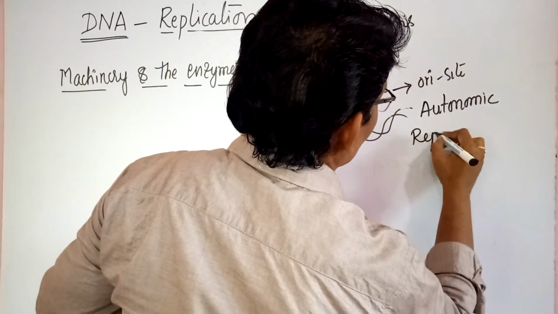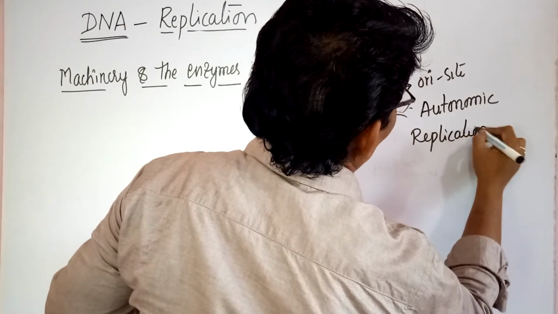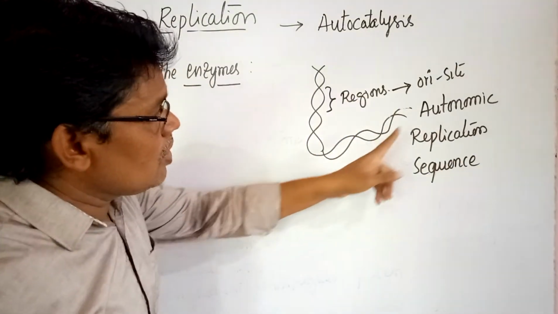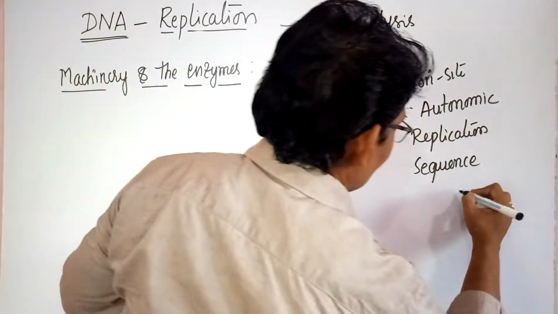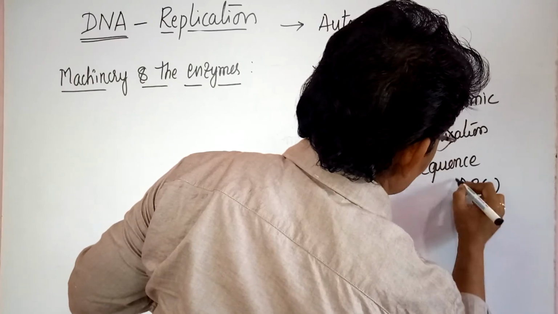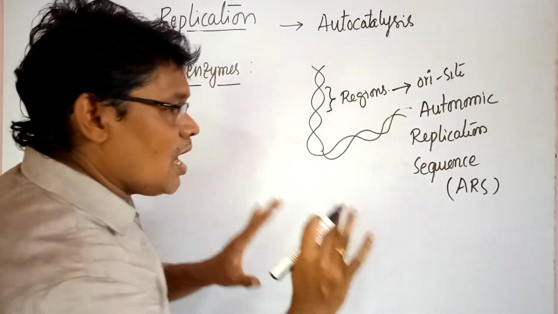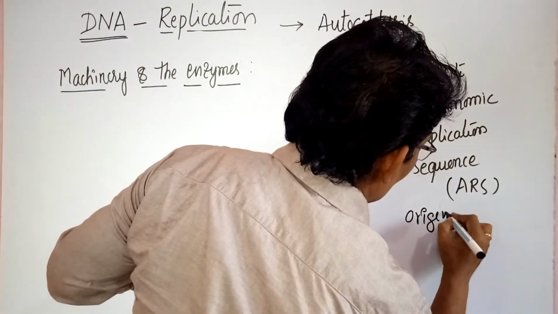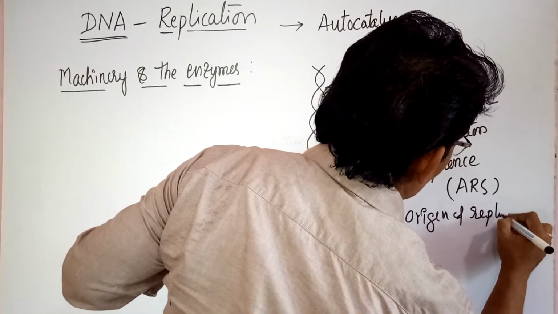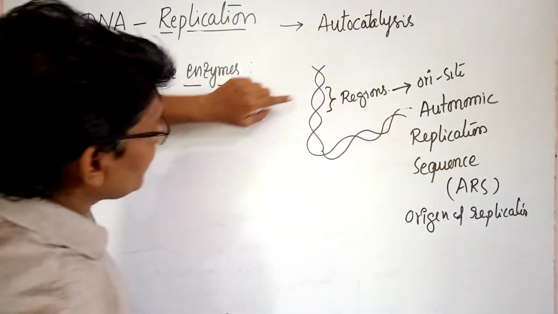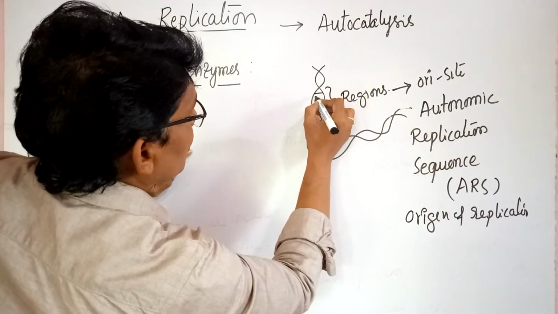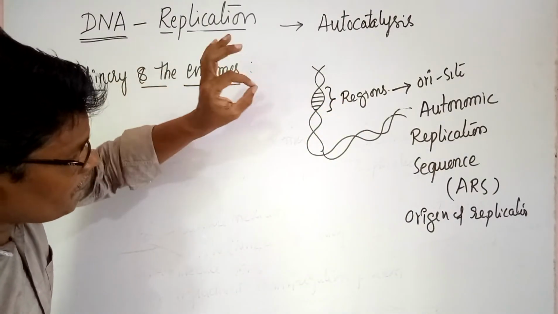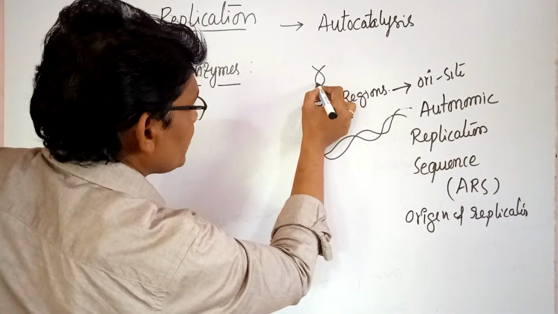Autonomously replicating sequence, that means ARS. ORI site, origin of replication. At one of these sites of origin of replication, the first binding is with one of the proteins.